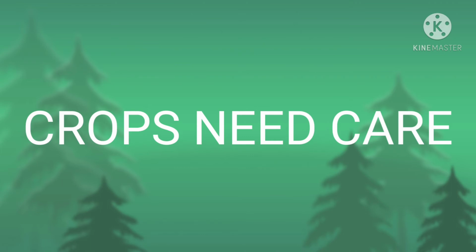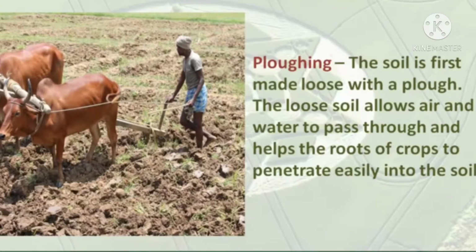Farmers take all necessary steps to get good crops. Now, let us know about these steps that farmers follow to get good crops. Children, first step to get good crops is plowing. Farmers dig soil by animals and tractors. It makes soil loose so the air and water easily pass through it and helps the root of plants to